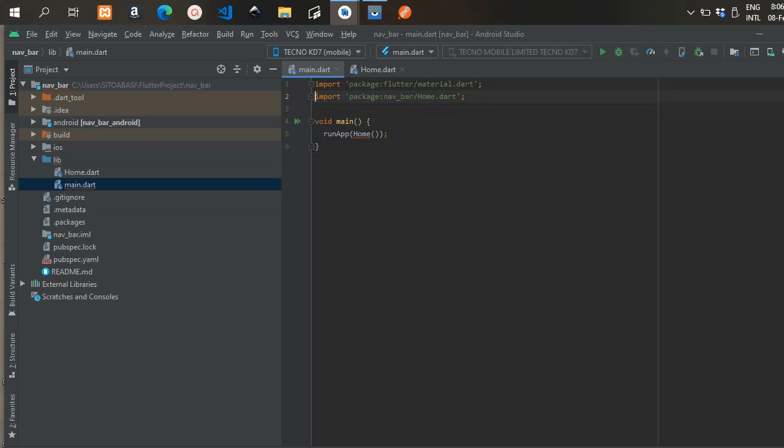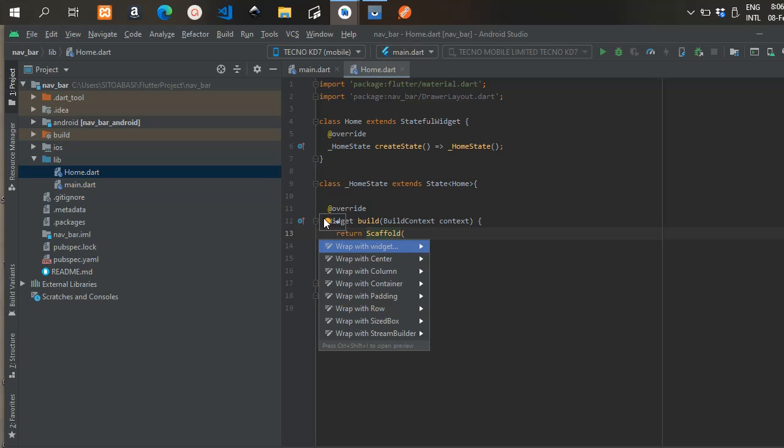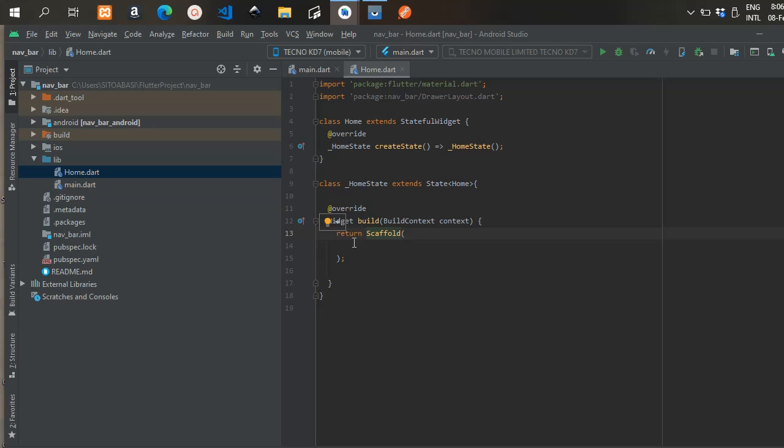So follow up, you need to have the main.dart file, and you need another class. Create another class, you call it the home.dart class. We're going to import that class right now. After importing, we go back to the home class. This is where we have the scaffold. It is a stateful widget. What we do now is wrap it with a widget, and we're calling this widget a material app widget.